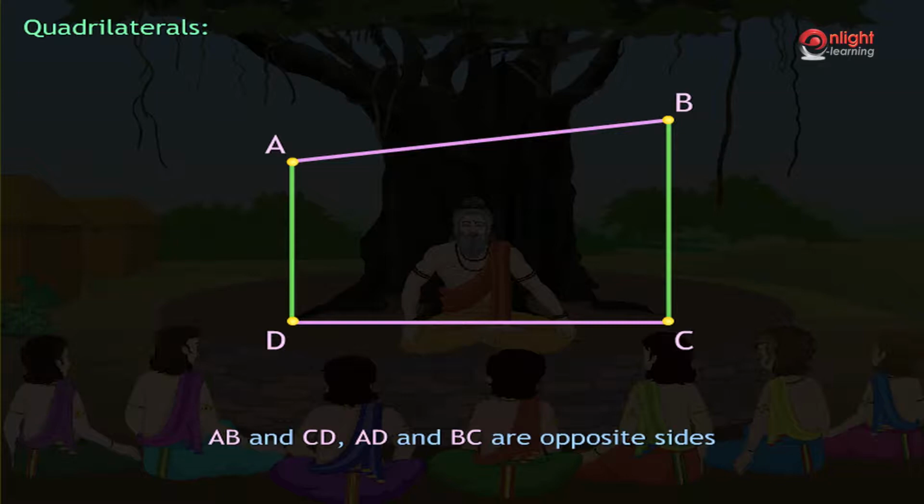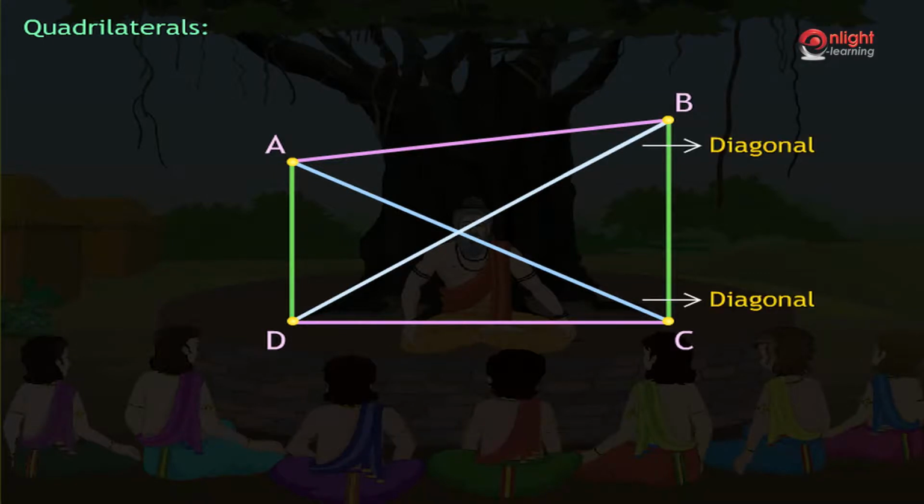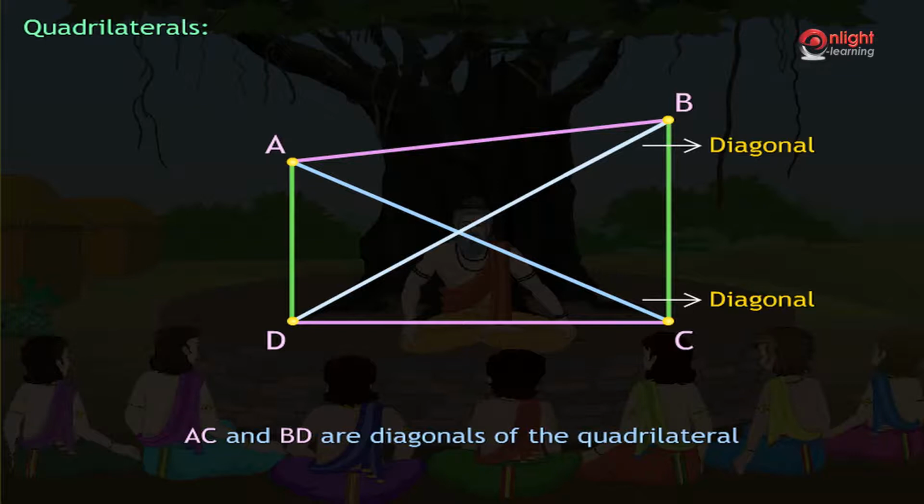In a quadrilateral, we can join vertices A and C, B and D to give two more line segments. These line segments are called the diagonals of the quadrilateral. Hence, in this case, AC and BD are diagonals of the quadrilateral.